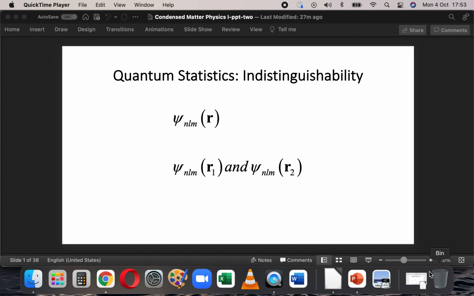When I say that they have the same quantum numbers, this means that the operators give identical eigenvalues for both of them. That means there is no way for me to distinguish between 1 and 2. Absolutely no way, because I cannot track trajectories. Mathematically I can assign a label r1 for the position of one electron and r2 for the position of the second electron, but I cannot track the trajectories at all.